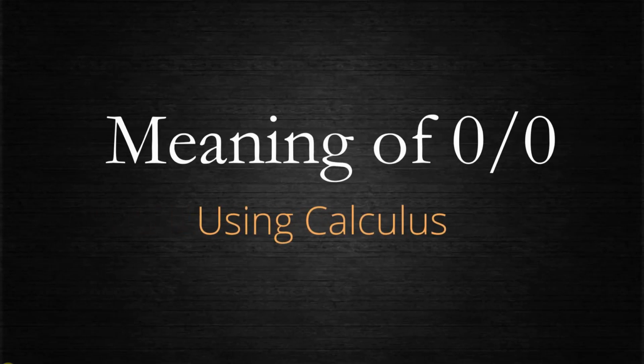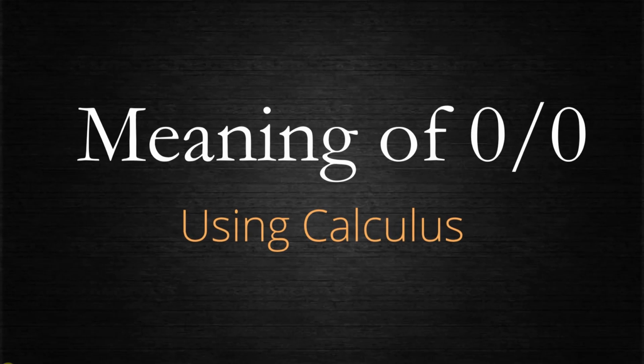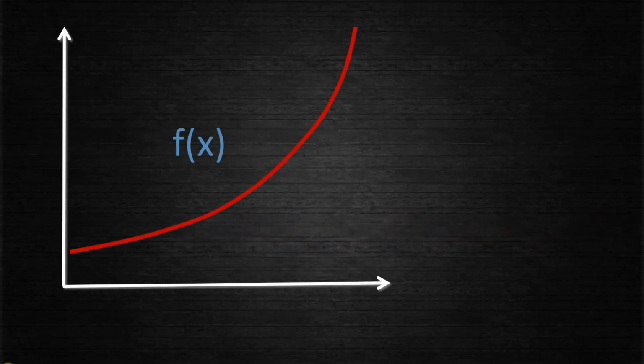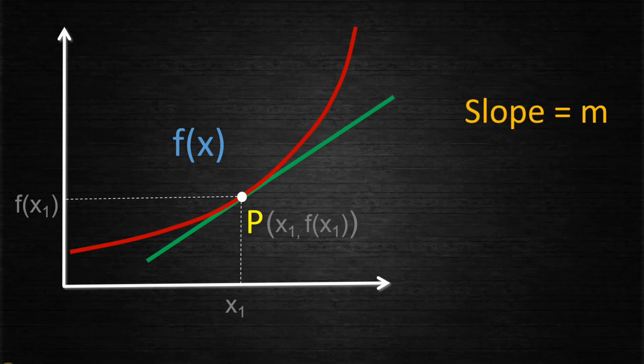Now, let us try to understand what 0/0 means in the language of mathematics, or particularly in calculus. Let us have 2 axes and a curve represented by a function f(x). Let P be a point on the curve whose coordinates are x1, f(x1), and let this line be a tangent at P whose slope is m. Now, how can we calculate this slope m?